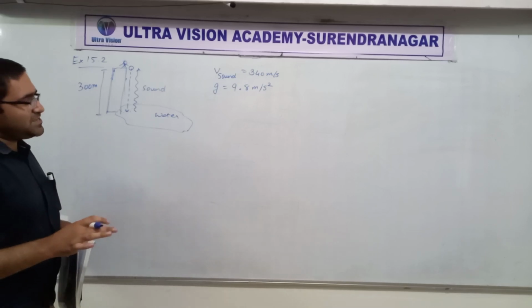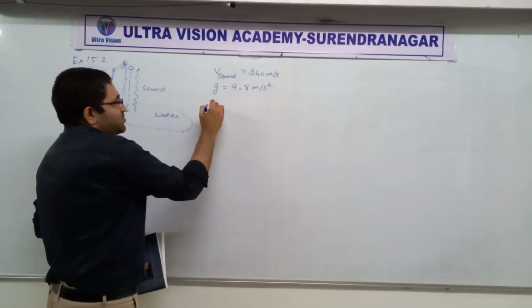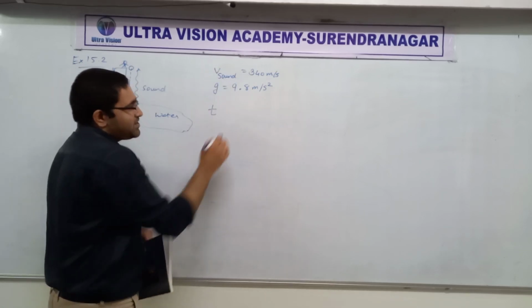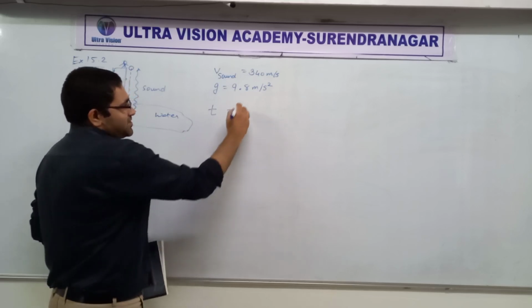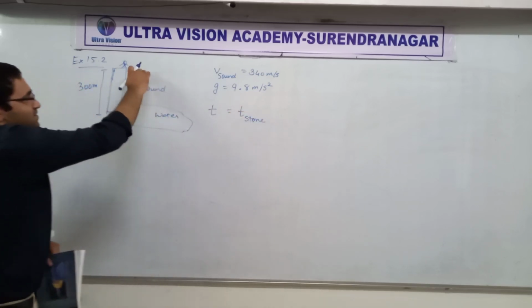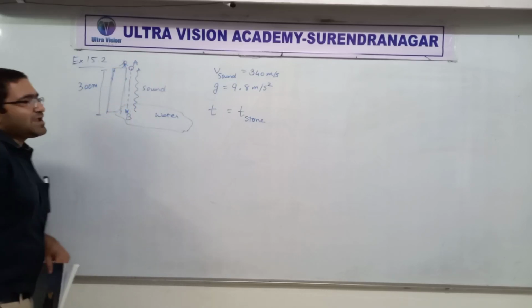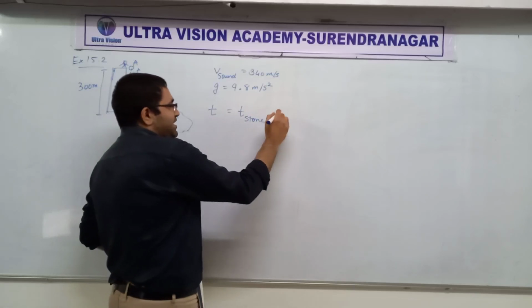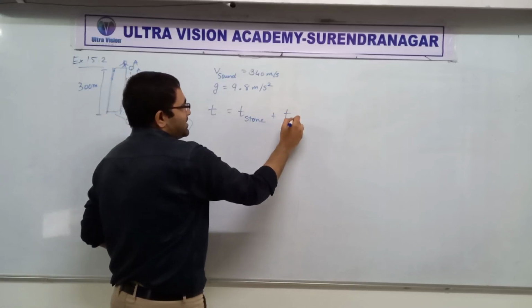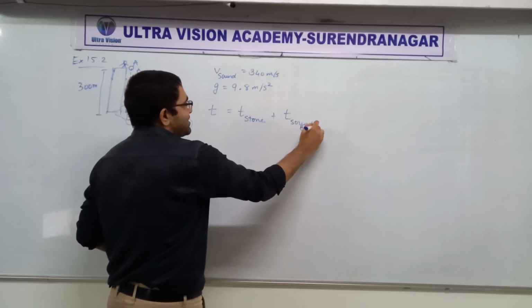So the idea is simple. The total time that we have to find is equal to the time for which the stone falls from, let's say, point A to point B, and then sound will be generated, then the time required by the sound to go from B to A. Clear?